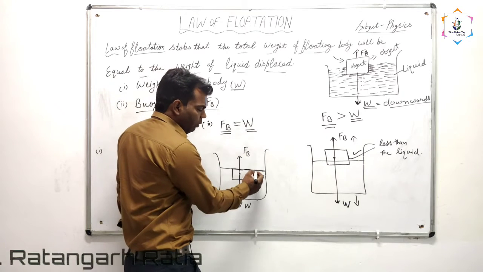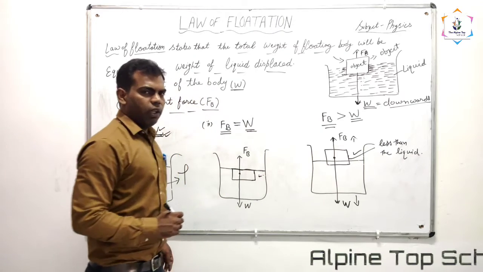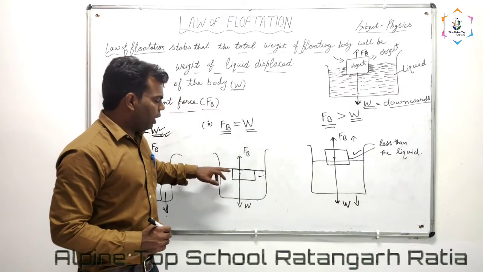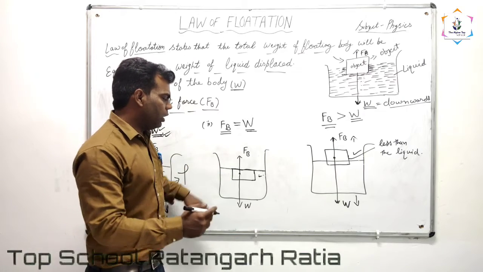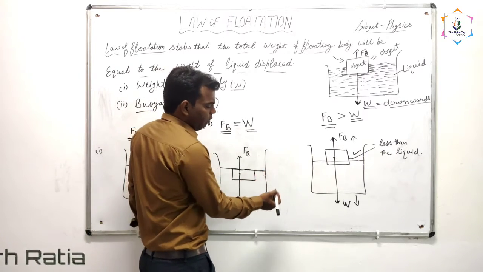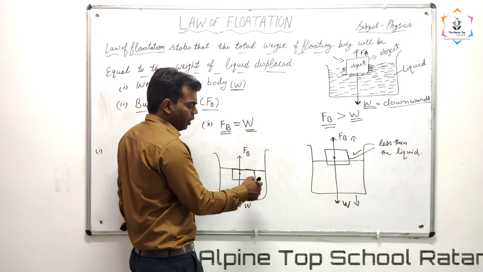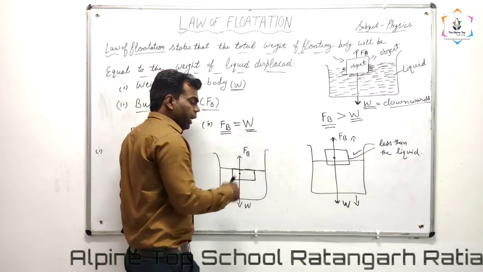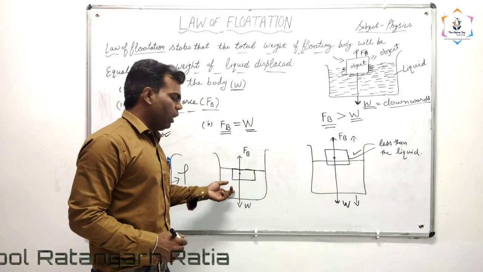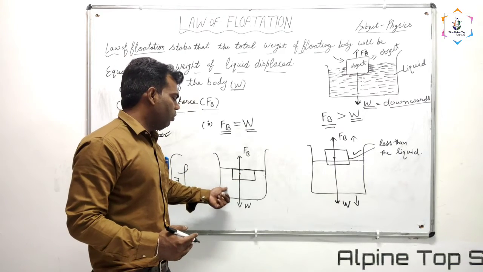Then the object will float in the liquid, but under the surface of the liquid. Here the net resultant will be 0 because both the terms are equal. In terms of densities, the density of the substance and the density of the liquid are both the same.